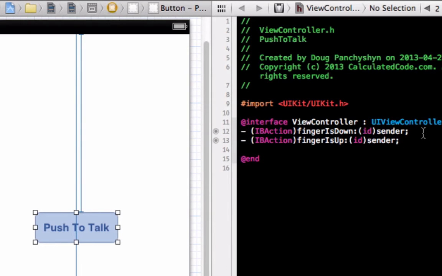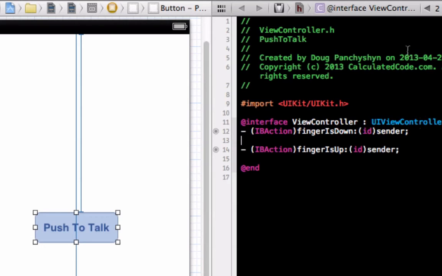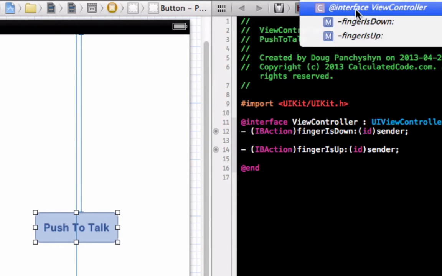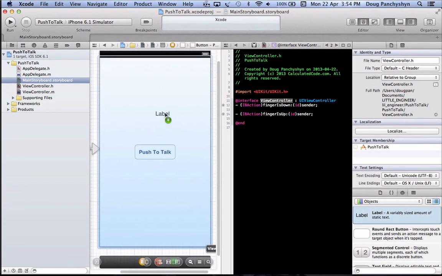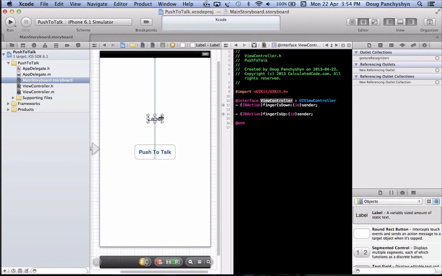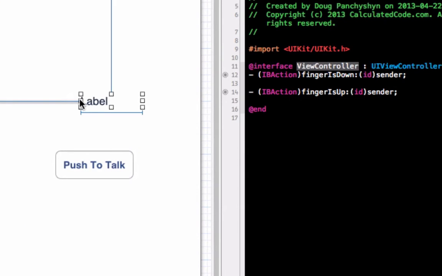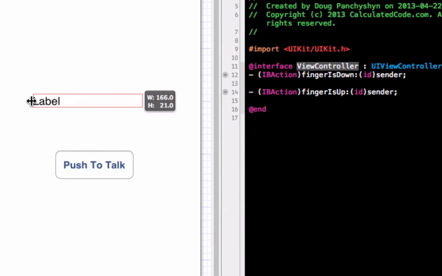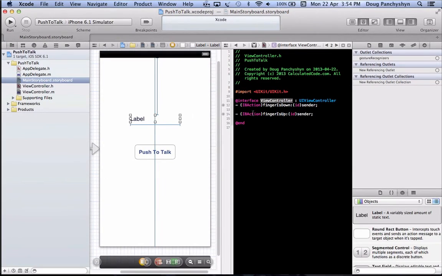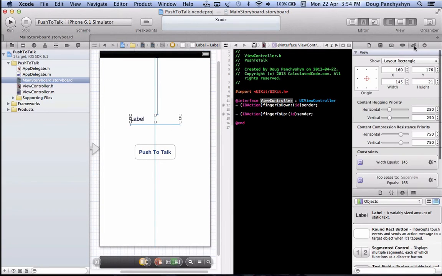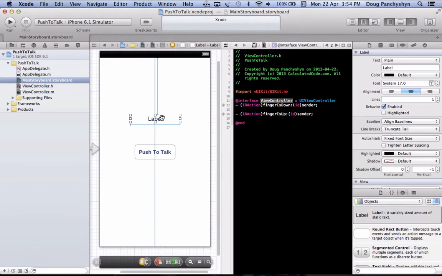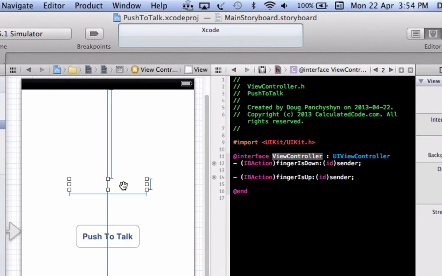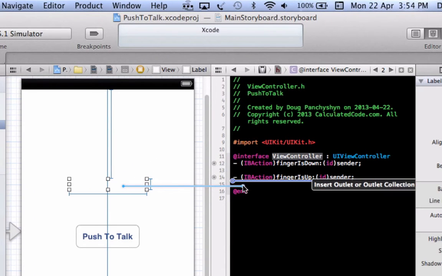And since the getters and setters are nicely created for those, we can just switch over here. Actually, before we do that, we're going to add a label, and we're going to change the label just to prove that that event is taking place. And we'll center it, and we'll blank that out for the moment, and we're going to create an outlet for that.